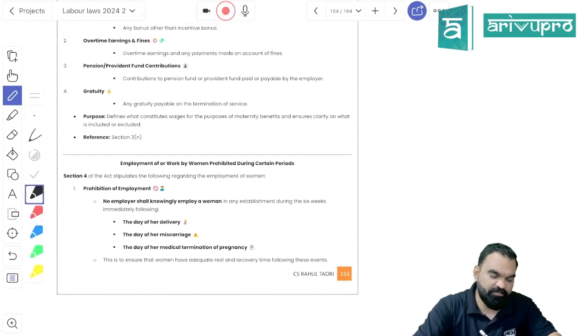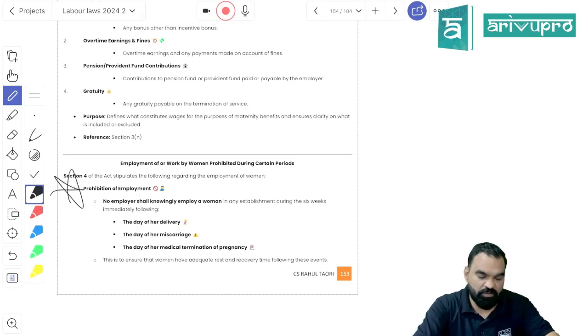Now the first relief is in Section 4. Section 4 clearly states that if you are giving birth to a child, or you are the subject of a miscarriage, or a woman is the subject of termination of pregnancy, she cannot work for a period of 6 weeks from the date of giving birth, from the date of miscarriage, or from the date of termination of pregnancy.